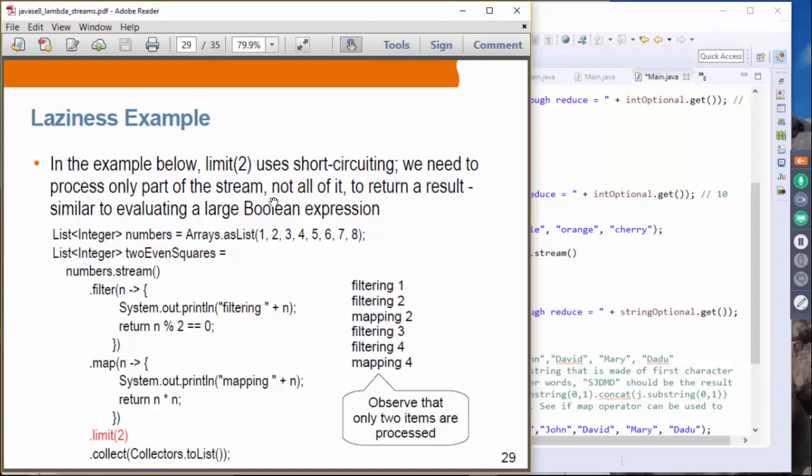We need to process only part of the stream, not all of it, to return a result, similar to evaluating a large Boolean expression. Suppose we have a million numbers here and we say limit 2. In that case, the stream will look at only the things needed to satisfy the number of items returned, in this case 2. That is the reason why laziness is useful, because it will look at all these intermediate operations and perform some kind of optimization. In this case, it will figure out that it needs just 2 as a result.